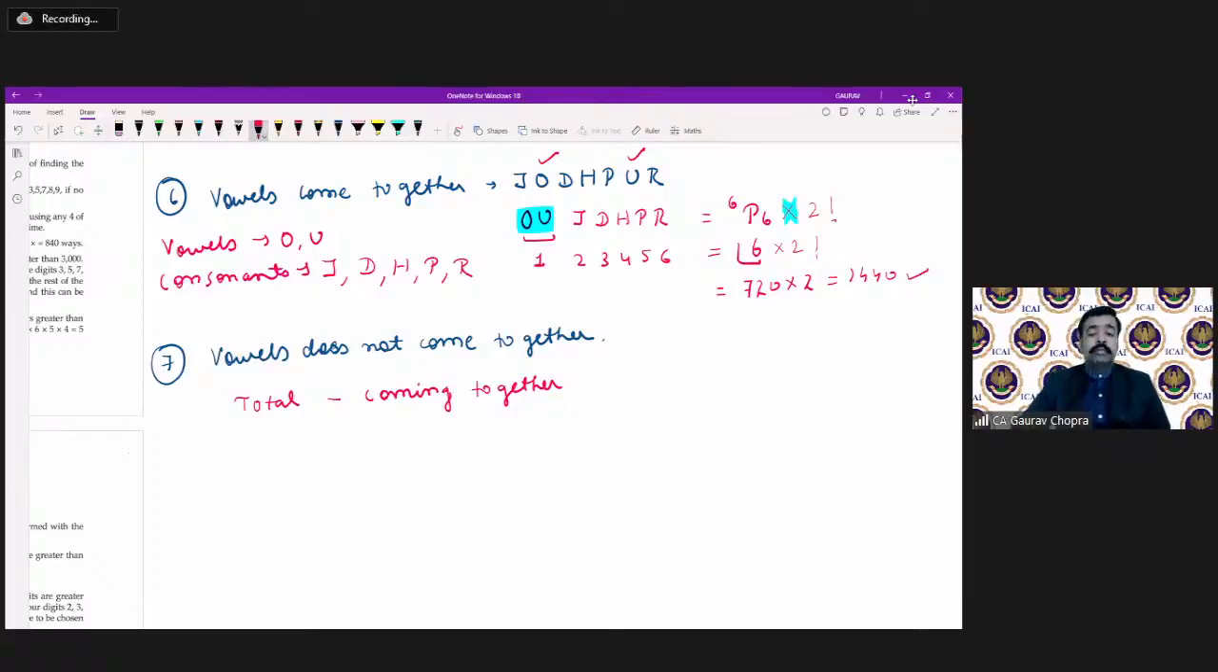What is the total number of words which can be formed? We already know that it is factorial 7, that is 5040, because we have 7 letters and we have to make a 7-letter word. Minus coming together, which we just calculated in point number 6. It is 1440. We can take the difference and we get 3600. So 3600 words can be formed where vowels are not coming together.